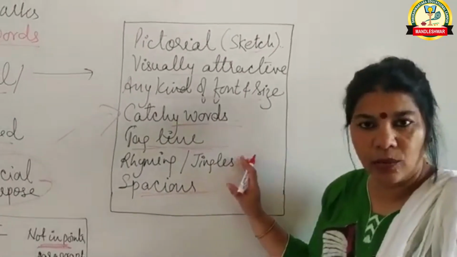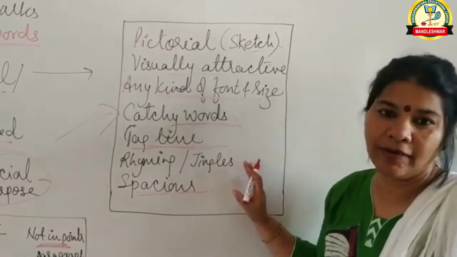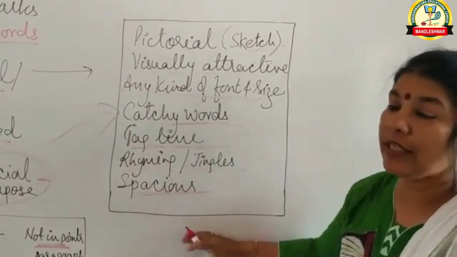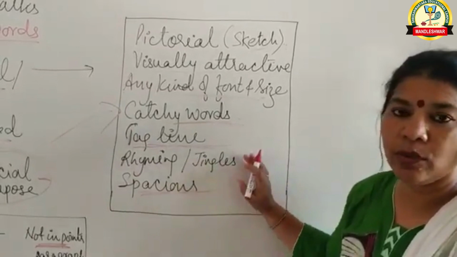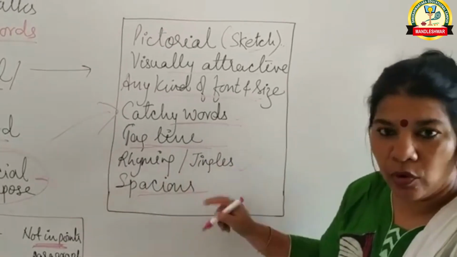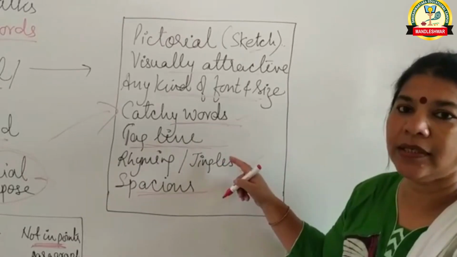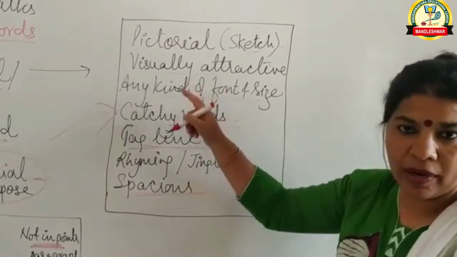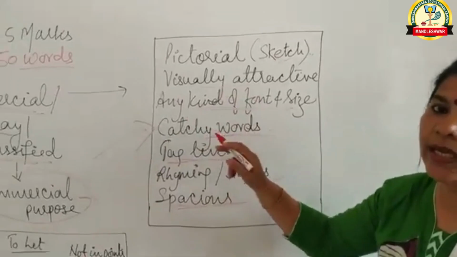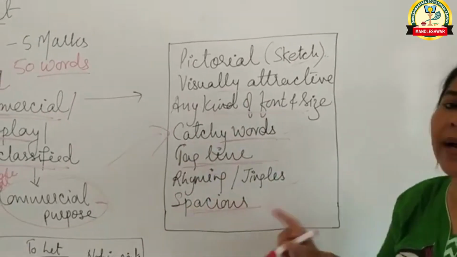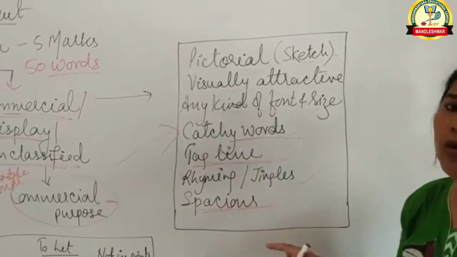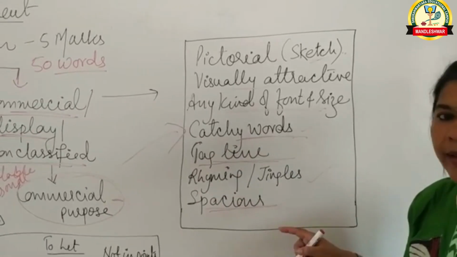Now I do expect and I hope that you must have understood this explanation. Even if not, you are always most welcome to ask me. And one more request to everyone, because this topic is very important and easy to score 5 marks, the only thing required is you need to understand it and practice. Until and unless you practice, you won't be able to write. Thank you very much.